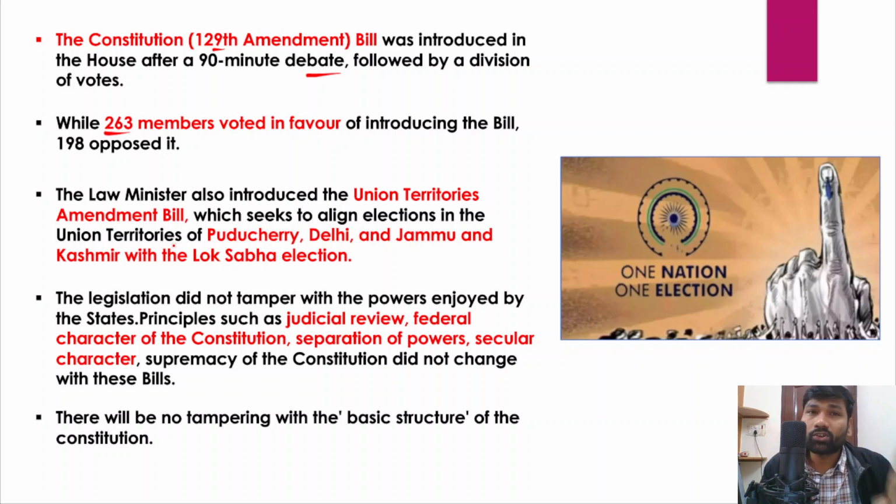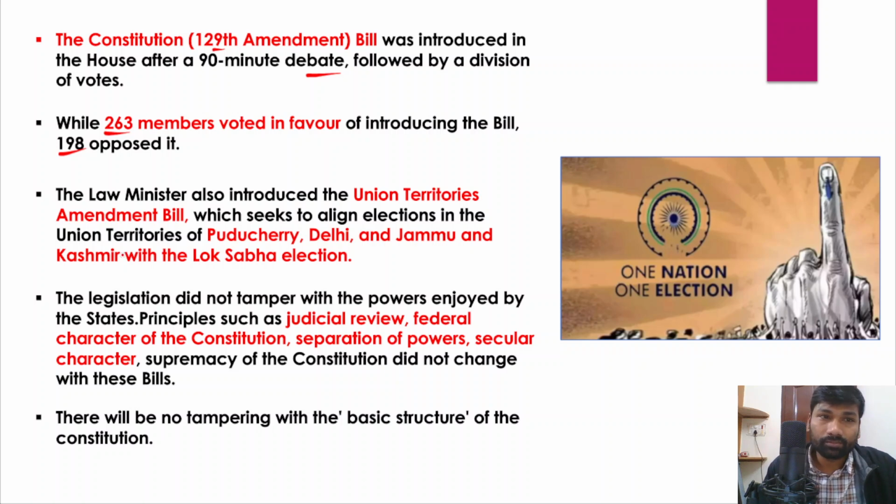So on Tuesday 263 members voted in favor of the bill while it was being introduced, and 198 members opposed this bill, including the opposition party members, right? There is an alliance called the INDIA alliance, and that alliance has been strongly opposing the idea of simultaneous elections in India.